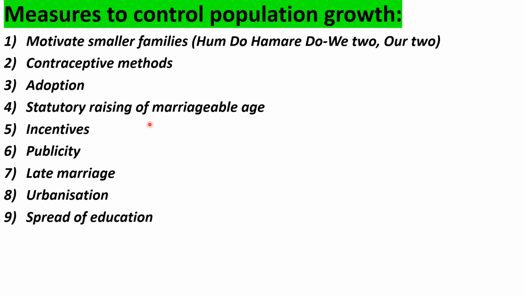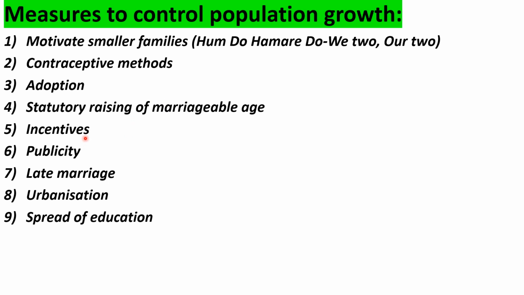Another one is the statutory raising of marriageable age. Today, especially in India, according to the law, the marriageable age for males is 21 years, and for females it is 18 years. Getting married below these ages is strictly punishable.